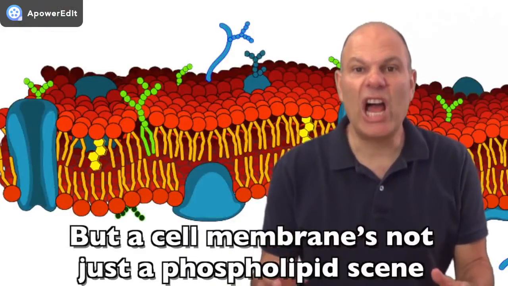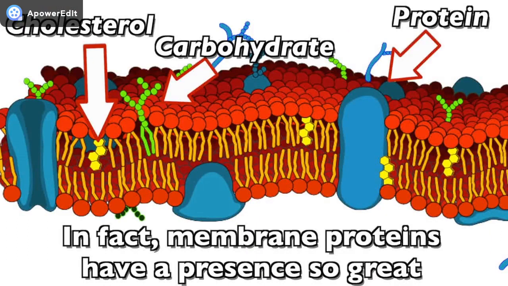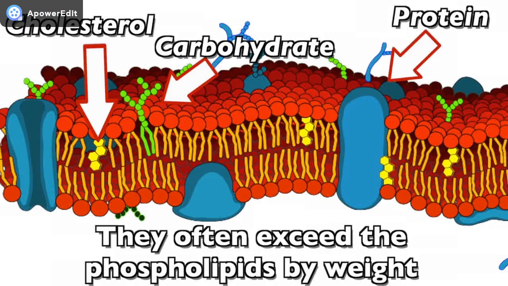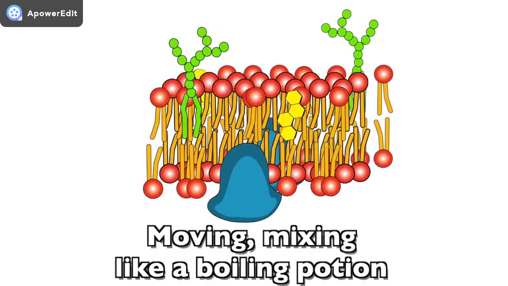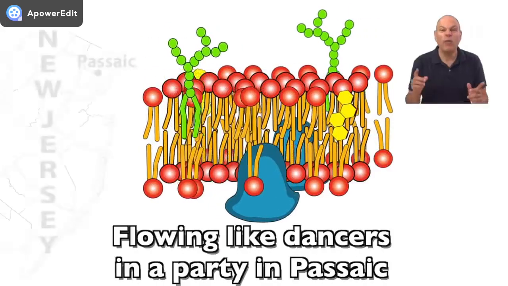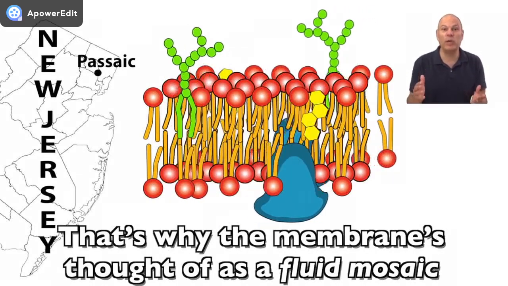But a cell membrane's not just a phospholipid scene. There's cholesterol, carbohydrates, lots of proteins. In fact, membrane proteins have a presence so great they often exceed the phospholipids by weight. And all of these components are in constant motion, moving, mixing like a boiling potion, flowing like dancers in a party in mosaic. That's why the membrane's thought of as a fluid mosaic.